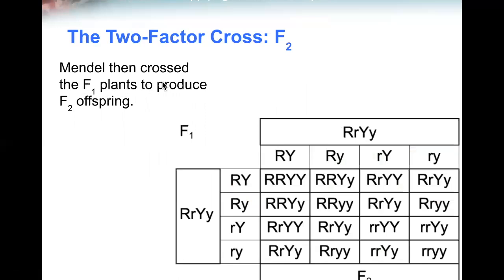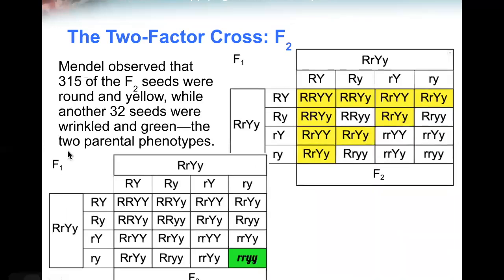Mendel then crossed the F1 plants to produce F2 offspring, F1 and F1. And these are the allele combinations from the F1, every possible option. Same here. So F2 had a larger mix of options as the alleles combined. Mendel observed that 315 of the F2 generation were round and yellow, while another 32 seeds were wrinkled and green, the two parental phenotypes.